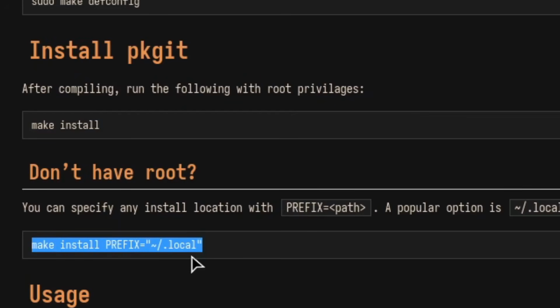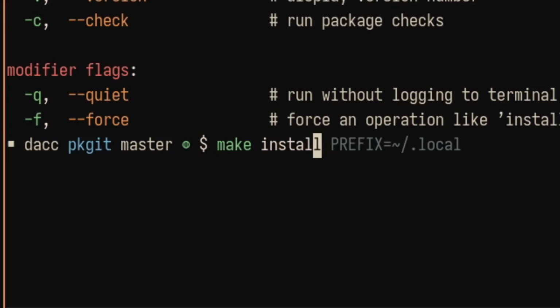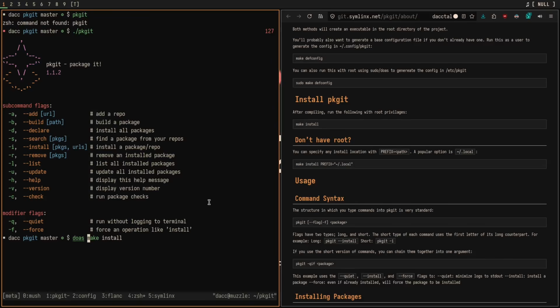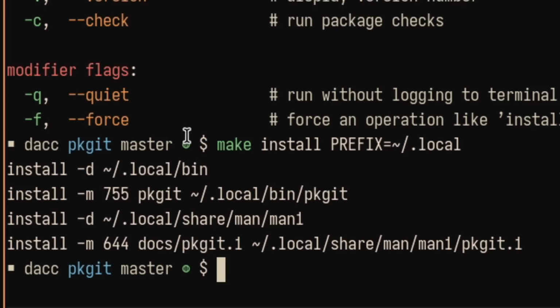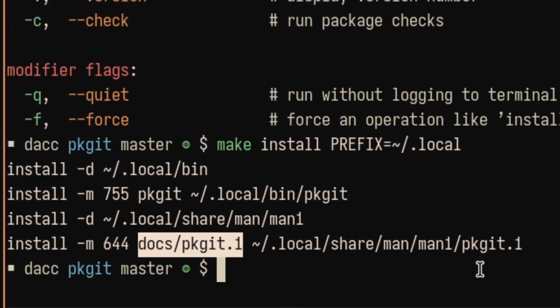or you can do make install with a custom prefix. In my case, I want to do a custom prefix. Otherwise, you can do make install with some kind of root privileges, whether that be literally as root, or make install with sudo, which I do not have, or with doas. That's if you want to install pkgit into a normal root directory. In my case though, we're going to do prefix equals ~/.local. And there we go. We've installed pkgit in local bin, and we've also installed the pkgit man page.